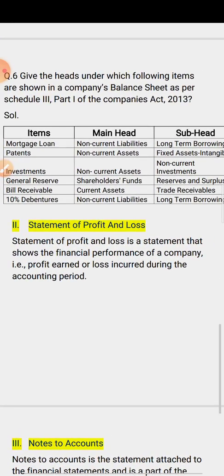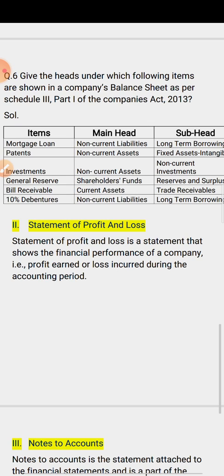Now question number 6, give the heads under which the following items are shown in the company's balance sheet as per Schedule 3, Part 1 of the Companies Act 2013. Here also some items of the balance sheet are given. You have to classify them as asset or liability, and then write down the main head and then the subheading. Generally the question will come in this way. You have to do it in this way.